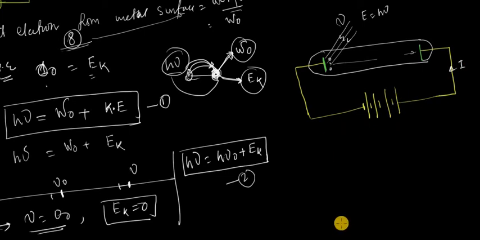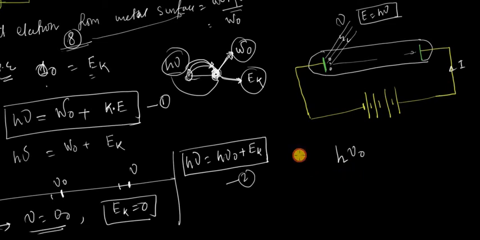So nu is the incident frequency of the photon, so the incident energy of the photon is h nu. Nu 0 is associated with the work function, so the energy utilized to overcome the metal surface is h nu 0.